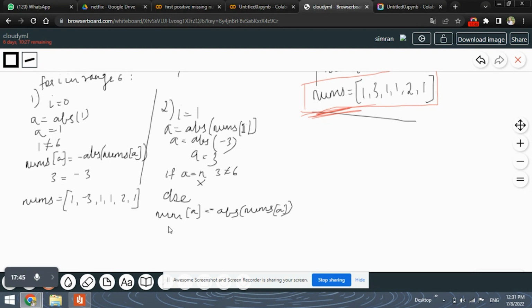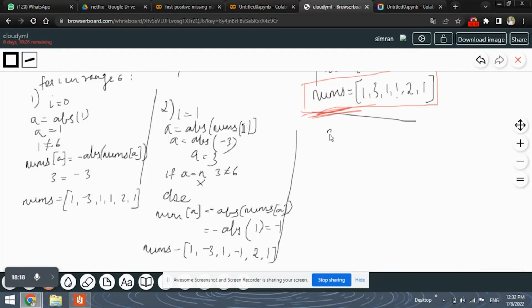Correct? So here, the nums of A will be nums of 3, which in this case is 1. So this element will be replaced with the minus absolute of nums of 3, which is 1. So it will be replaced with minus 1. The new nums that we get is 1, minus 3, 1, and this position will be replaced with minus 1, then 2, 1. This iteration is complete.